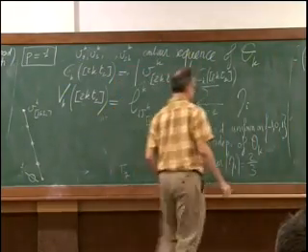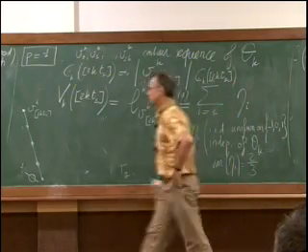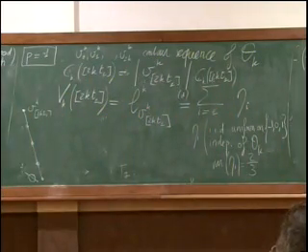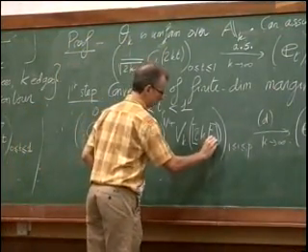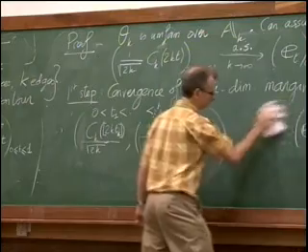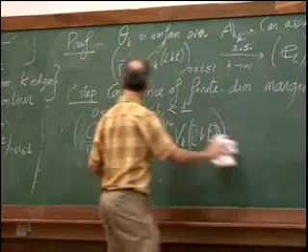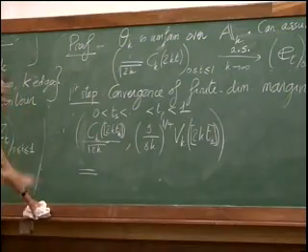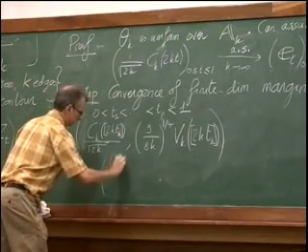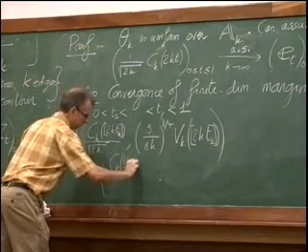What I'm interested in is the quantity which is here. Maybe I can avoid rewriting everything. So I look at this quantity, and I do the following trick. I just keep the first component.